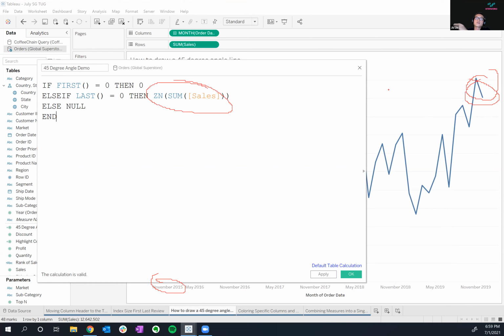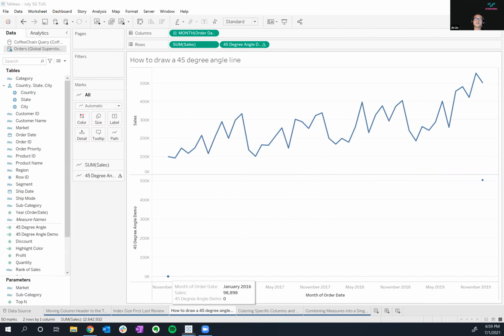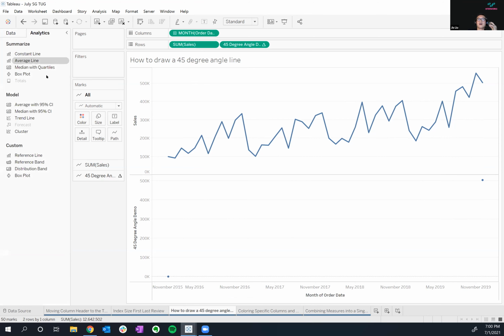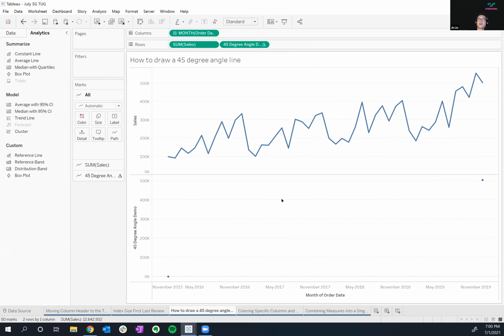Everything else is null. And when I take this calculation, click OK, and bring it onto rows, what you'll see is just 2 dots. Boom and boom. And I can match this up if I wanted to. If I mouse over this one, this will say 0, because sales is 0, and my 45-degree angle says 0. And then these 2 dots will match up, 503, 503. Then what we're going to do is grab a trend line and place it on linear for the 45-degree angle.